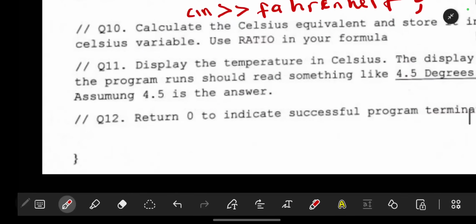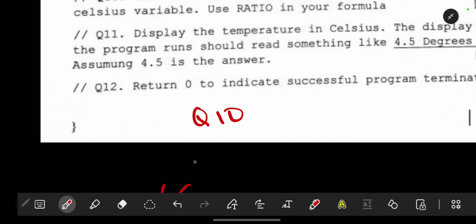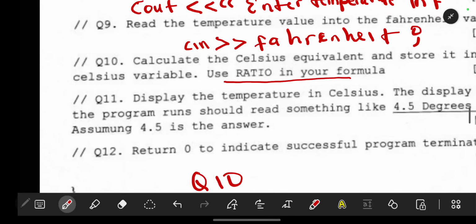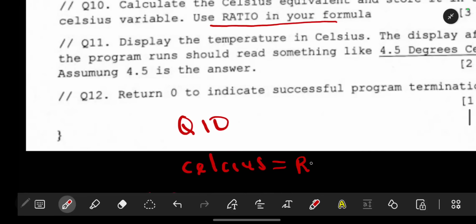So for question 10, we are just going to say that it will be equal to Celsius, which should be equal to, we are writing the formula, use ratio in your formula. So you will say Celsius ratio, like that.